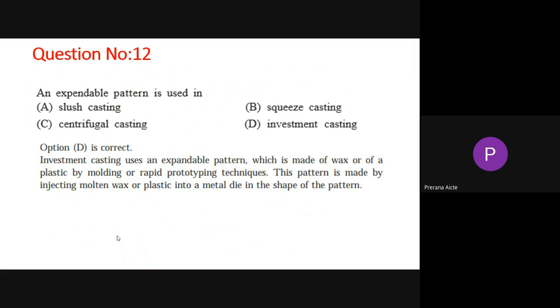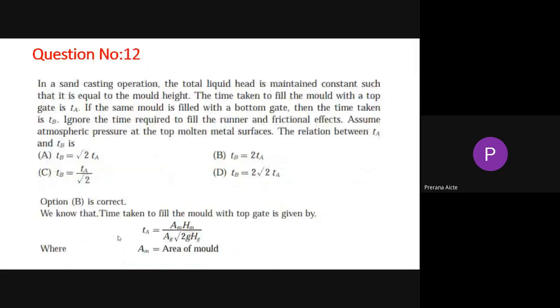This pattern is made by injecting molten wax or plastic into a metal die in the shape of the pattern, so that you will get the correct size after getting the product.